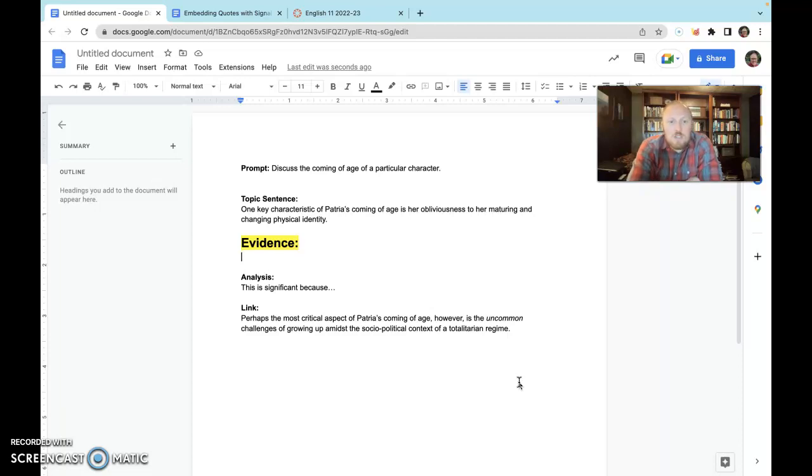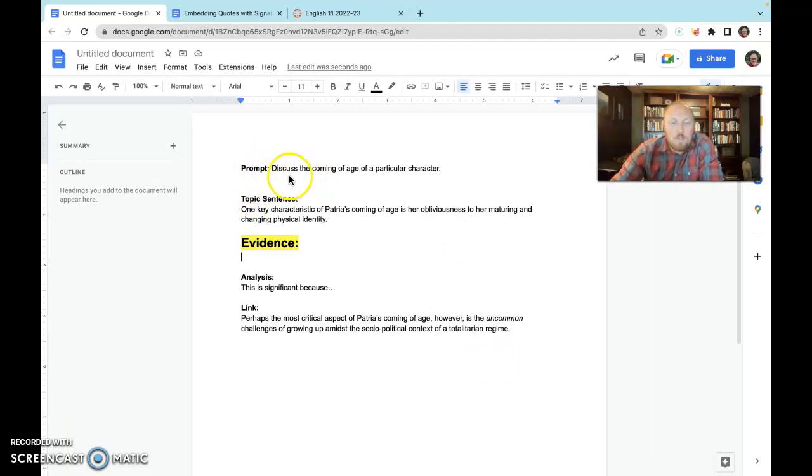But I wanted to give you just another brief demonstration of what this looks like, particularly with a quote from In the Time of the Butterflies, and just remind you of how you need to embed that quote and how you need to format the citation at the end. Because this is important. So I put together this sample prompt. This is not a prompt that you have, but just for our purposes right now.